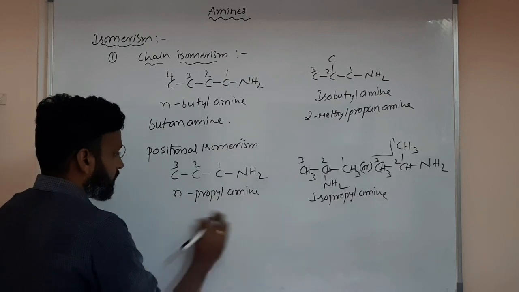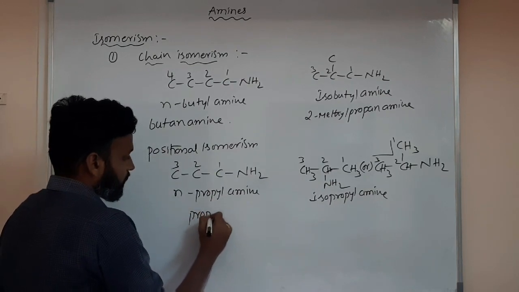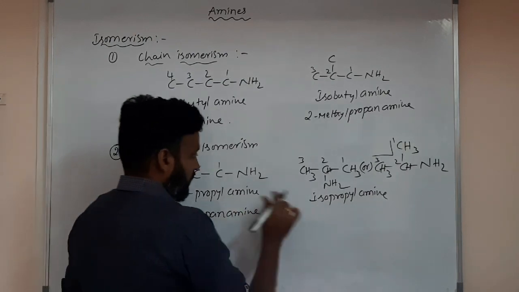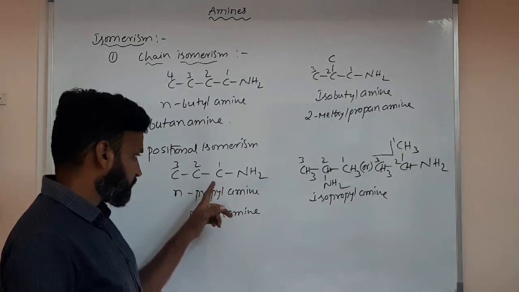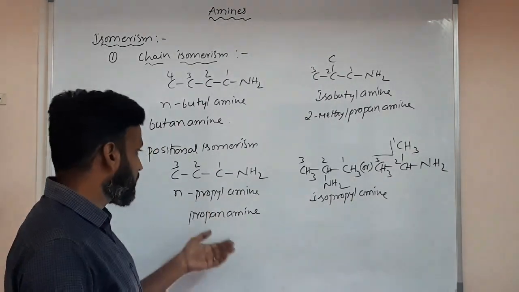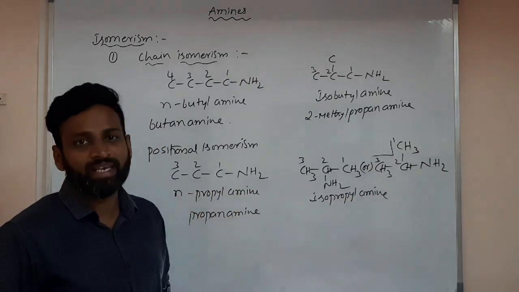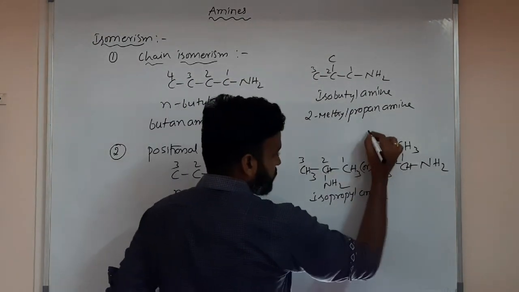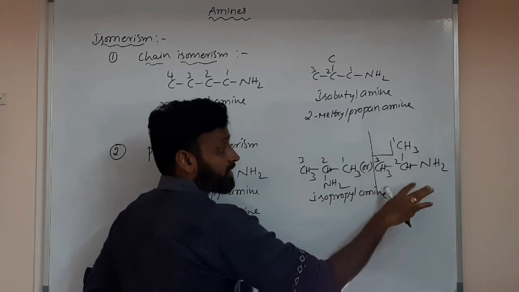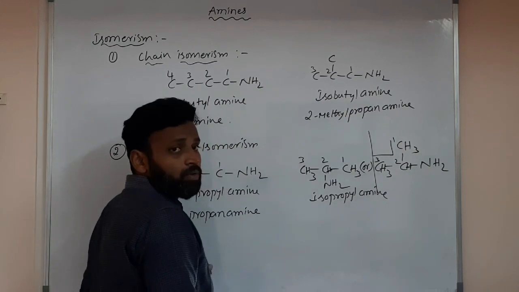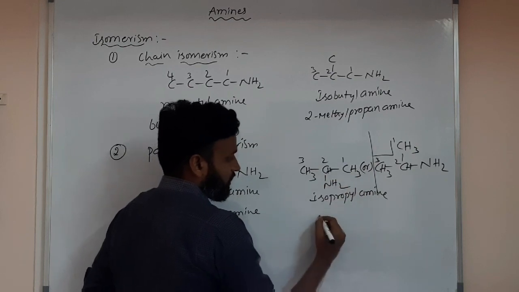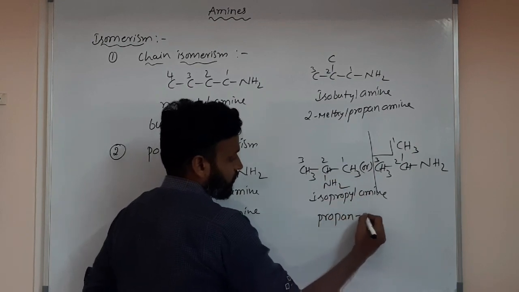The name of the first is simply propanamine; the position 1 is not required, since the first carbon itself has NH2. But for this one, some people will write 2-methylethanamine, which is wrong. 1, 2, 3 and NH2 on the second carbon: so propan-2-amine.